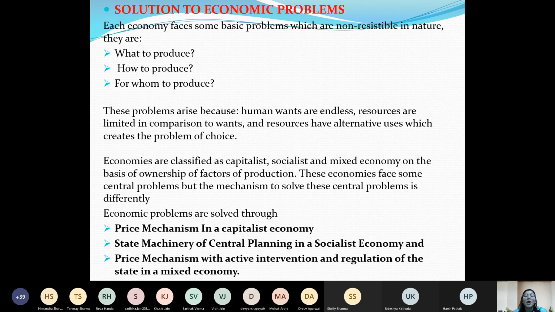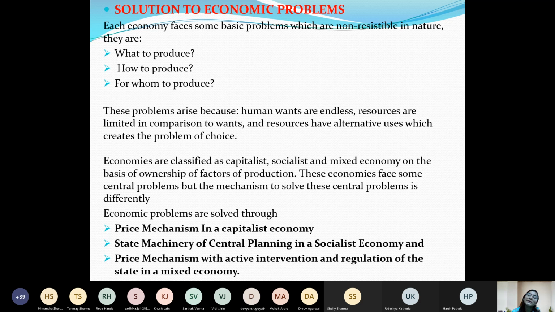So how can the problem of economy be solved by the producer? For producers, how will they solve the economic problem? They also have limited resources, right? It's not like the resources are unlimited there. They also have scarce resources. But in a capitalist economy, for the producers, their main motive is profit maximization. They will produce those goods only which will have more demand, which can be sold at a higher price, so that they can earn maximum revenue, maximum profit.